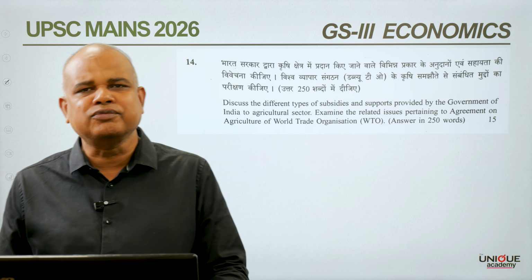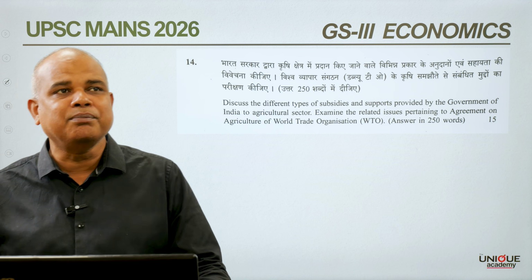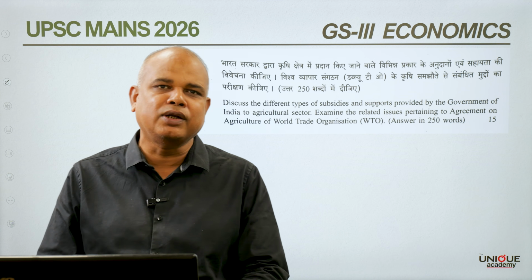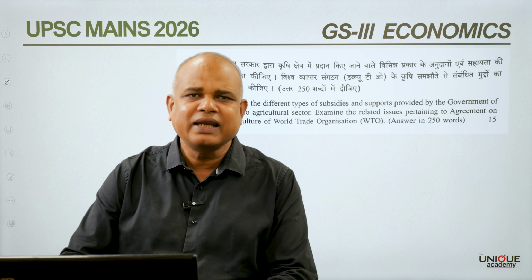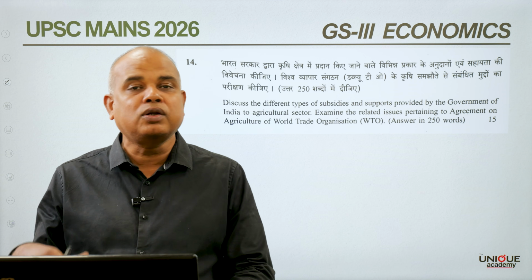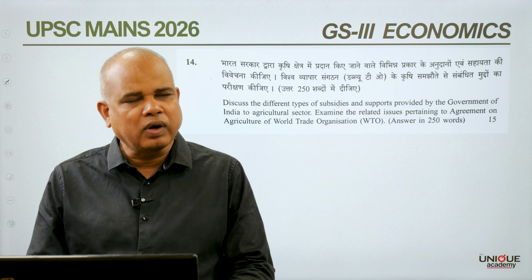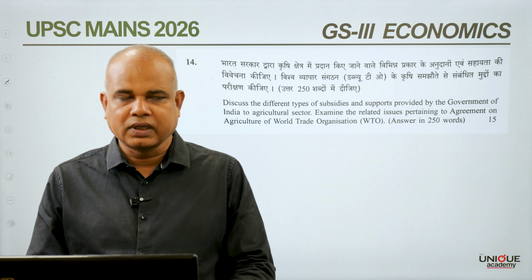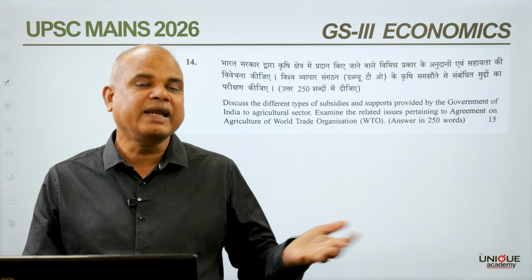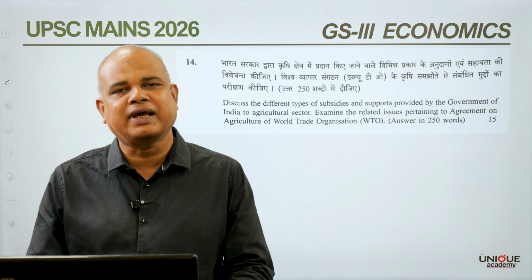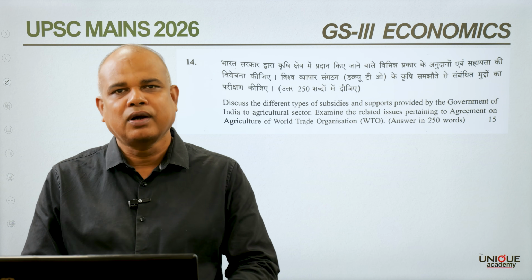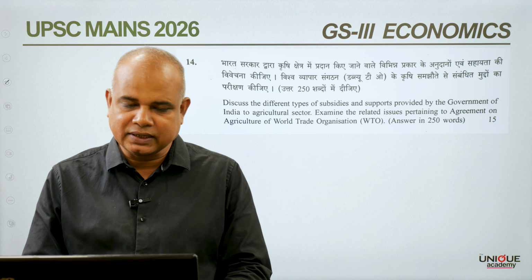But after 2017, there was a major deadlock as far as the Agreement on Agriculture is concerned, and the USA did not want to go ahead with any kind of negotiations on minimum support price for agricultural crops.